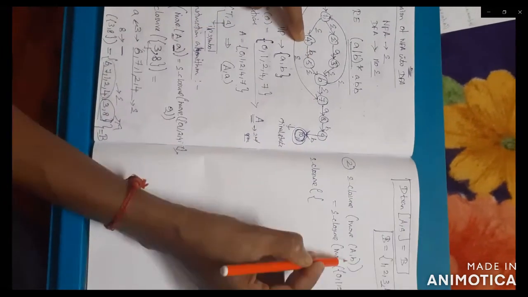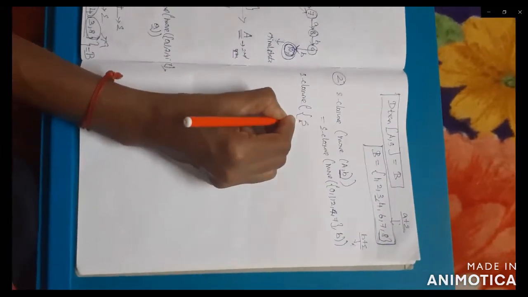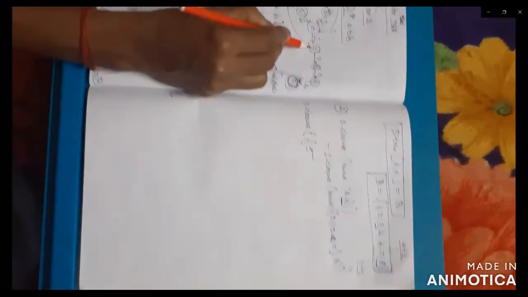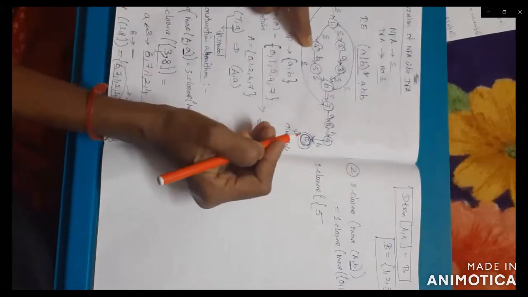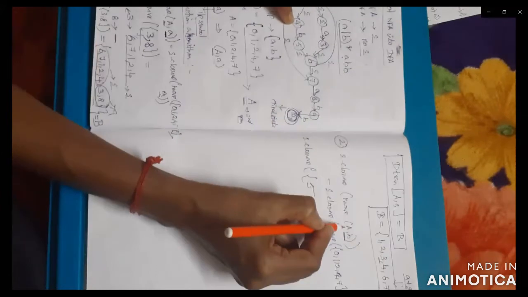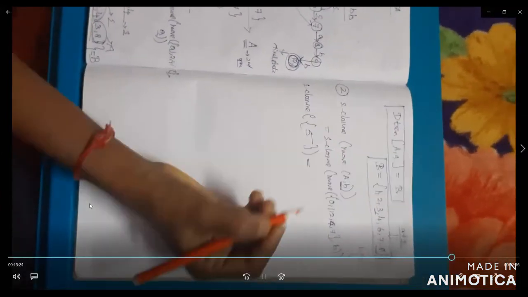Now you are checking only for the input symbol B. So you have to add 5. Next check 7, which can move to the next state 8, but the input symbol is A. No need to add. So what is the E-closure of move of A, B? Only 5. Okay.